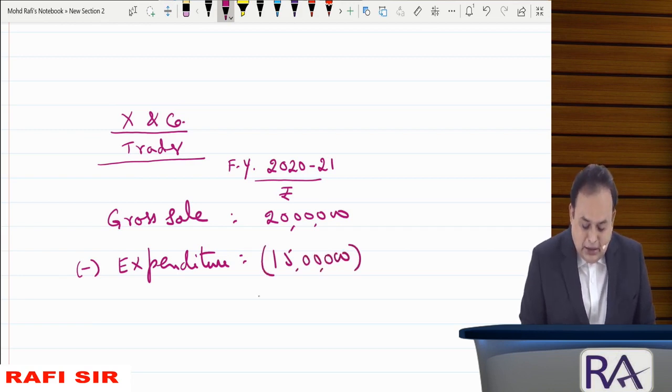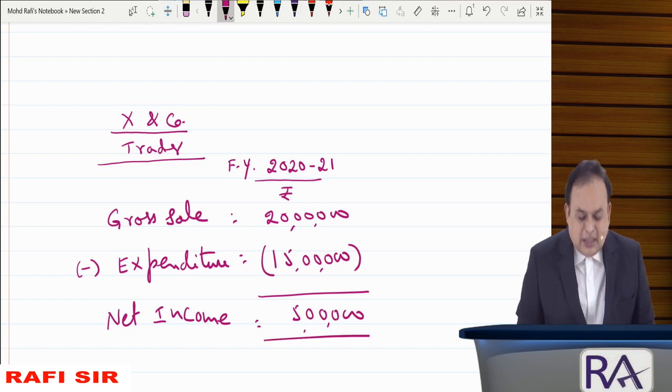The balance is net income. Net income 5 lakh rupees. Got the clarity?